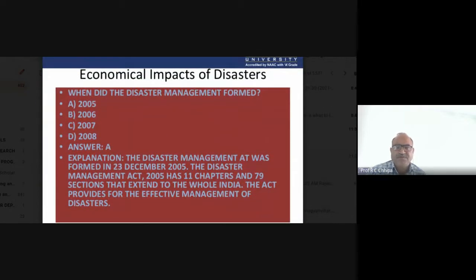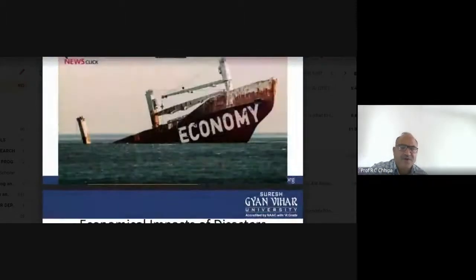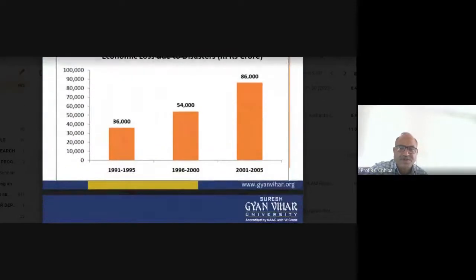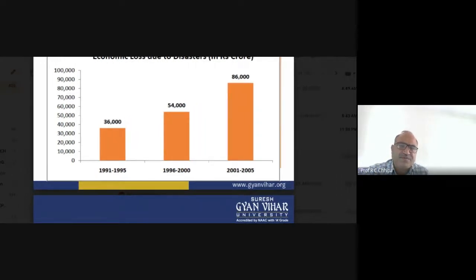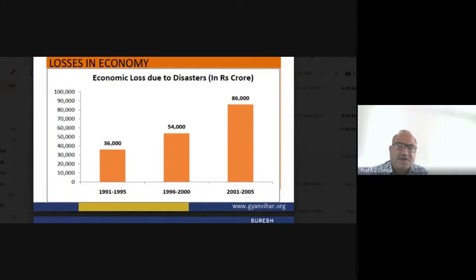One more question. When was disaster management formed in India? Disaster management was formed on 23rd December 2005, and we have to look back at the economic losses. During 5 years, we can see 86,000 crores, whatever we can say the annual economic losses.